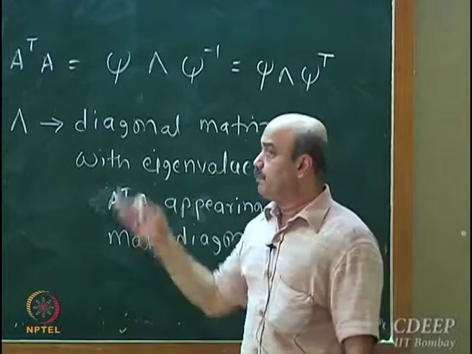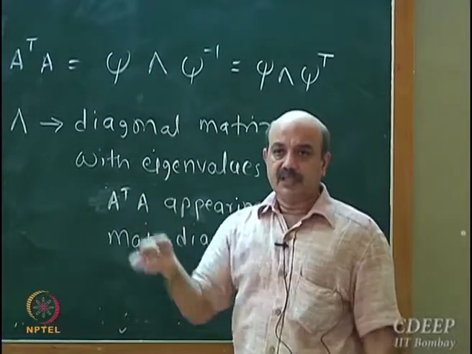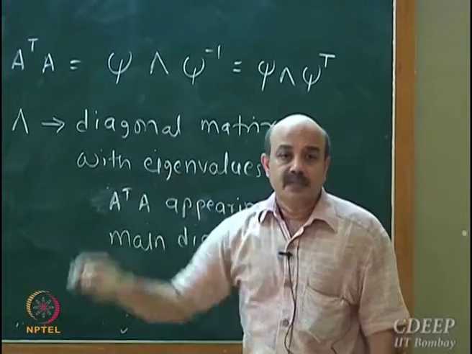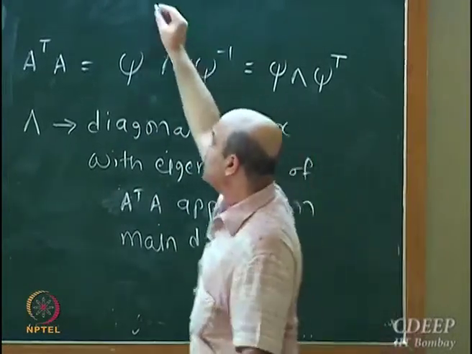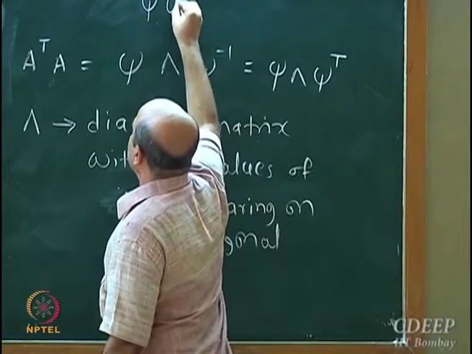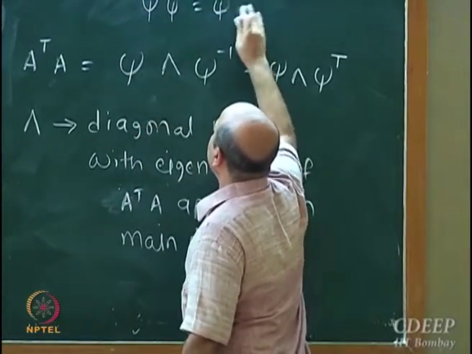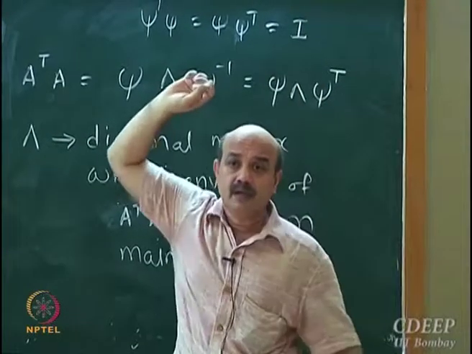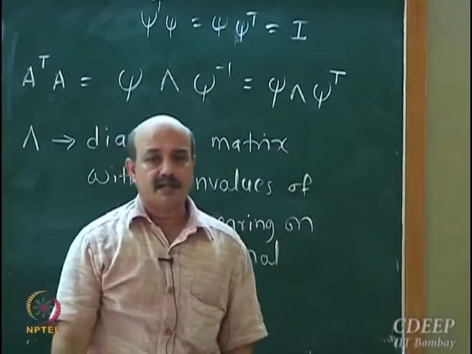Okay, so I am just keeping eigenvectors next to each other. This is an n cross n matrix, not only invertible, it's an orthonormal matrix, which means psi transpose psi is equal to psi psi transpose is equal to I, a special property of this matrix.